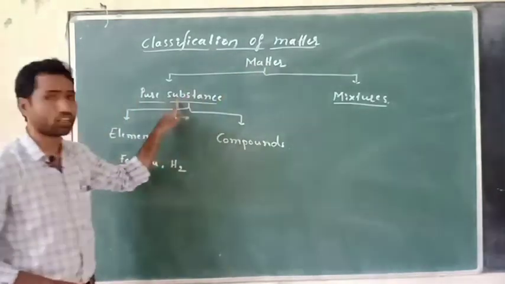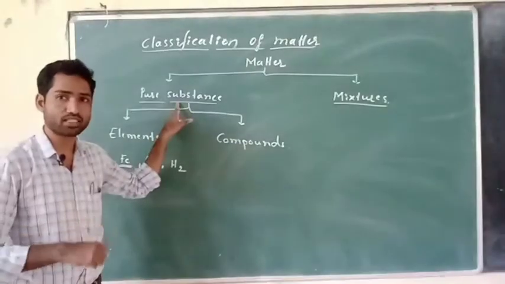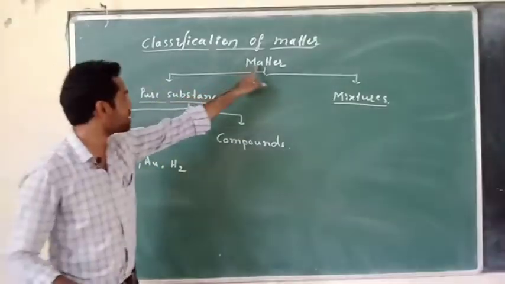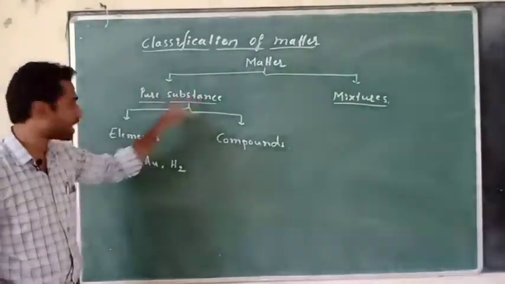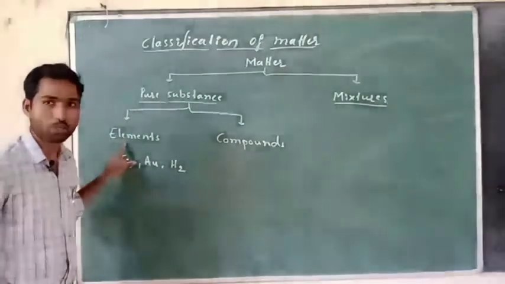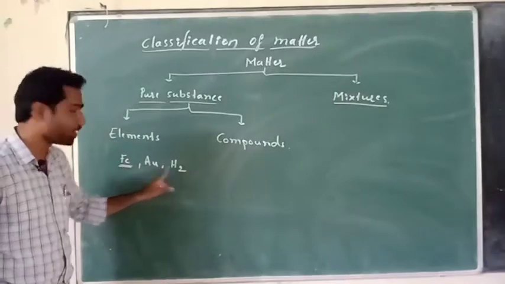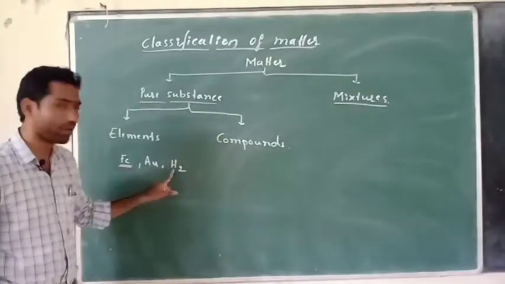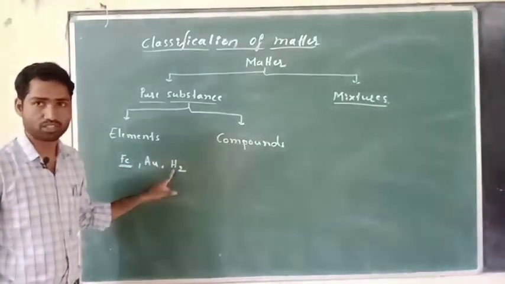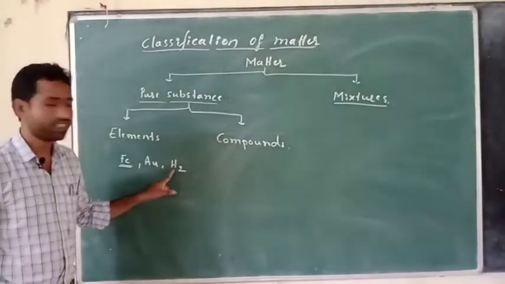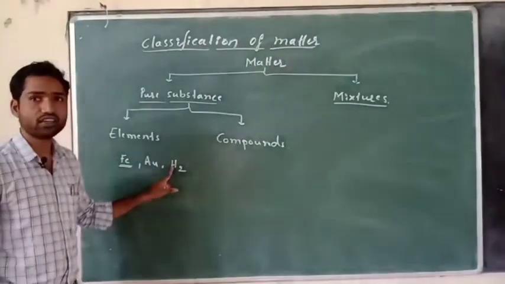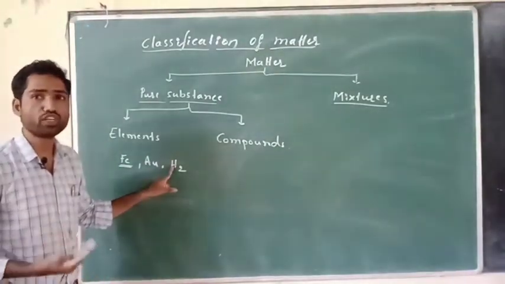That means it occupies space and it has mass. Therefore, matter is classified into pure substances. In pure substances, elements are one type. Why do we call these elements? Because these are made with only one type of atom. These are the molecules or substances made with only one type of atom.